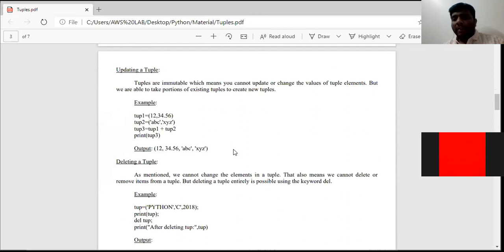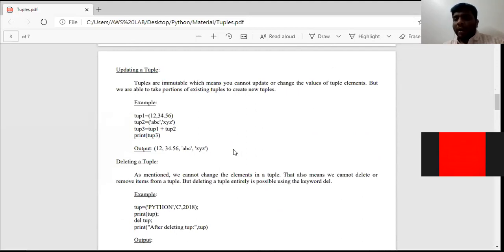Next heading, how to update a tuple. Can we update a tuple? Think once, at the starting we discussed that tuple is an immutable data type. Immutable means we cannot change an element in a tuple. We cannot add an element in a tuple. But we can use the existing tuples to create a new tuple.